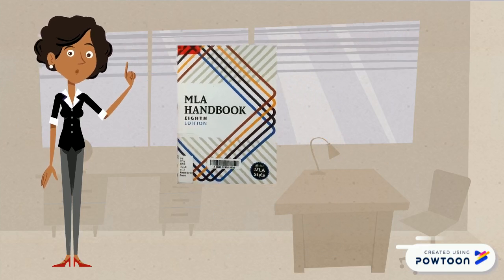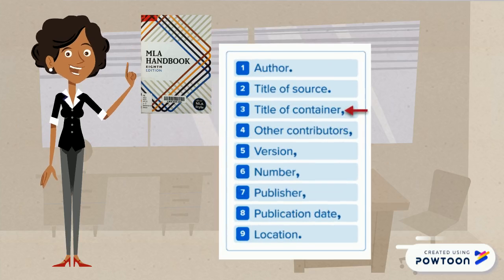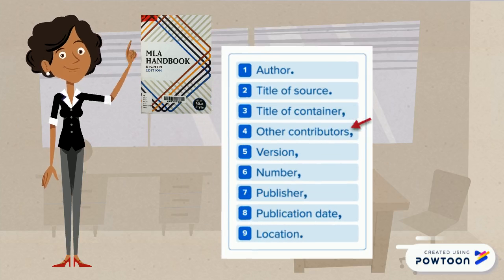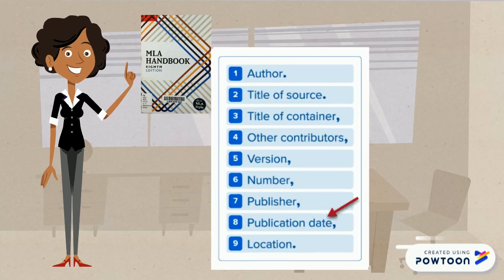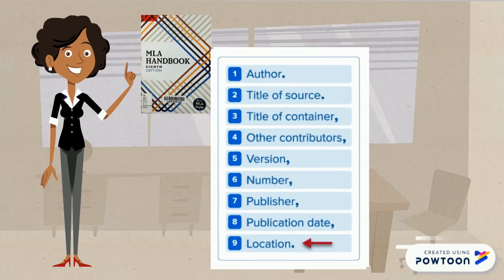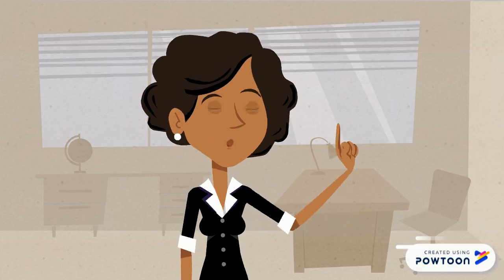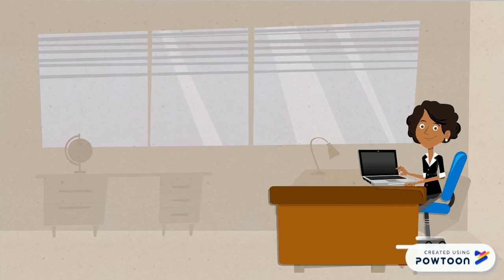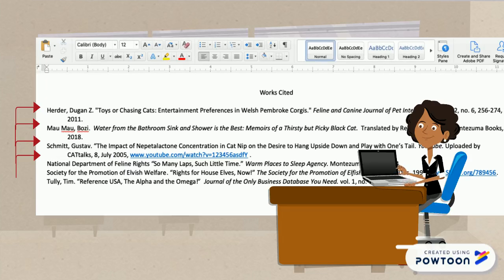The order that the information for the container section is presented is title of the container, other contributors, version, number, publisher, publication date, and location. There's one final step in creating an MLA citation that remains the same regardless of all the formats, and that is, in your works cited list, all citations are presented in a hanging indent paragraph style. I'll demonstrate how to do this at the end.